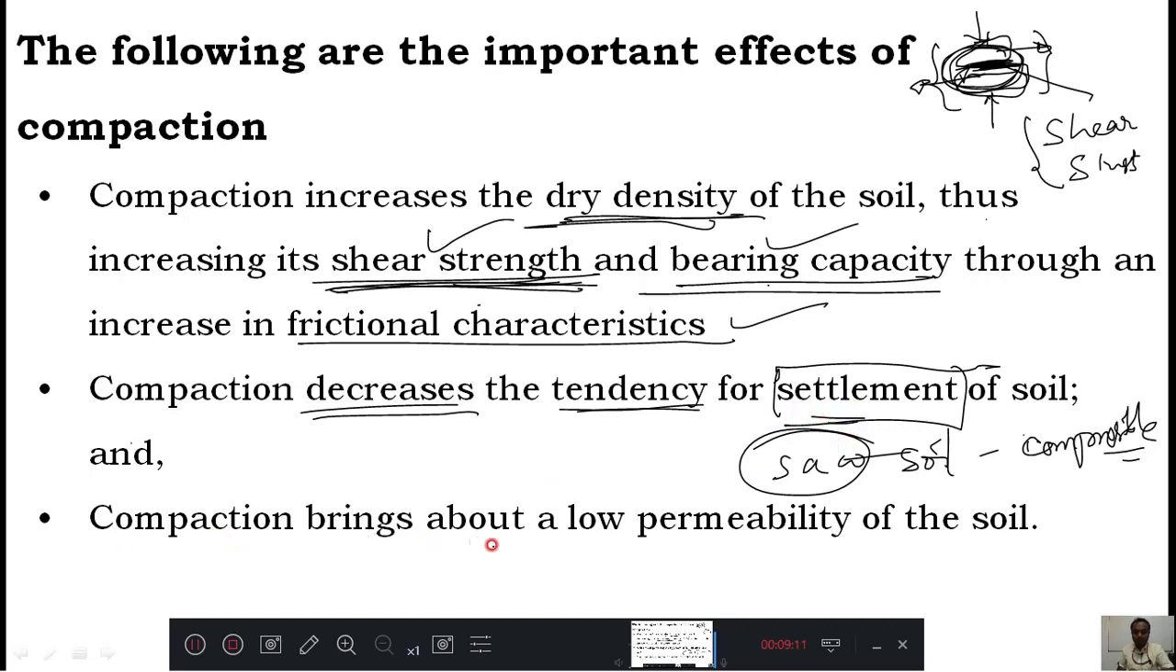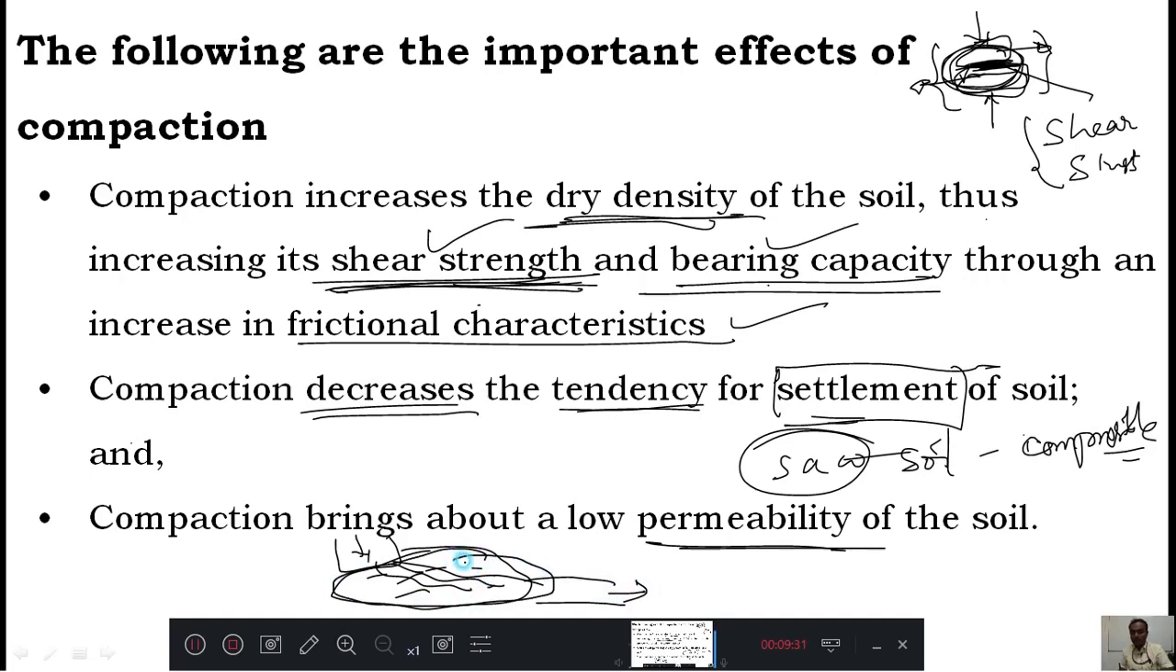Then the compaction brings about a low permeability of the soil. Permeability means the ability of a soil to let water pass through it. Say this is one soil I have, and if I put some water here, this water will pass through the soil and come out at the other end. Then I can say that this soil is permeable. Then by doing compaction, what happens? The particles will come close to each other. Therefore, the passage of water will reduce. That you can get by doing compaction.